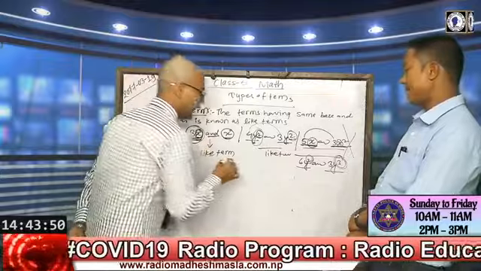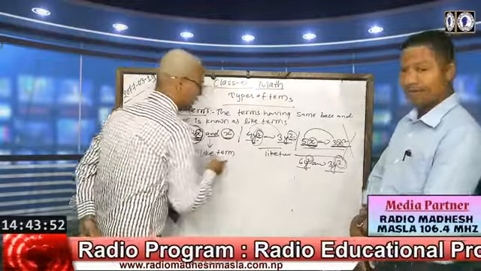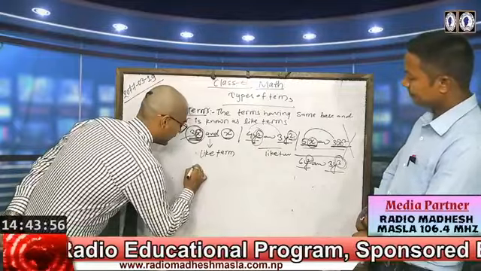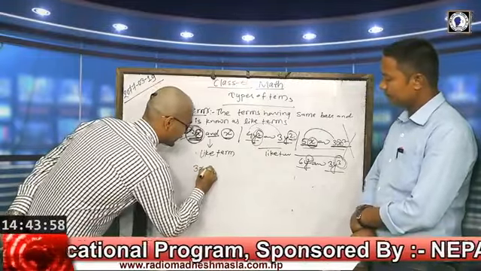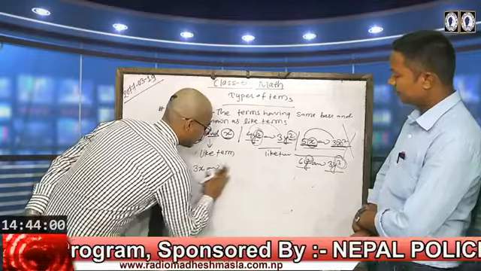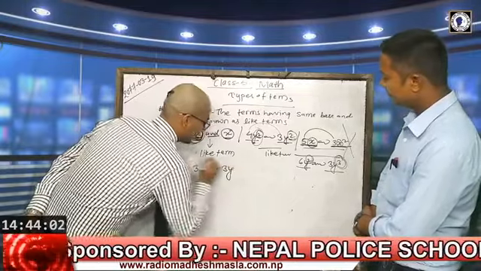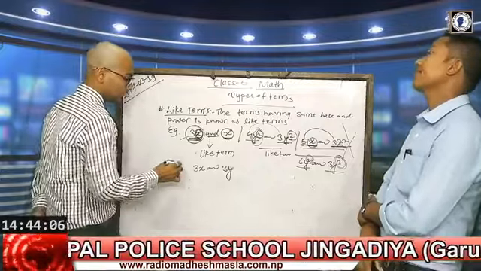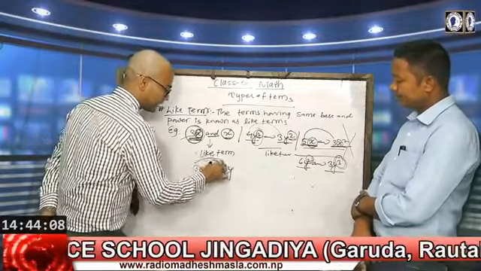In the same way, let's take the fifth example. Suppose we have 3x and 3y. In this condition, they have the same coefficient.